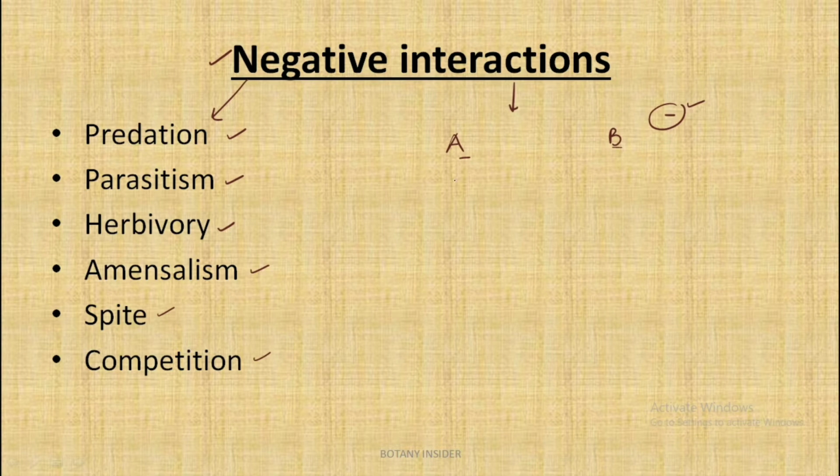The interaction resultant could be both species getting harmed, or either one getting harmed and the other having no effect. It could be the other way round also, that is species A is having no effect and species B is getting harmed. So these are the various ways in which negative interaction can occur, and we'll understand how they occur with the help of these subtypes.